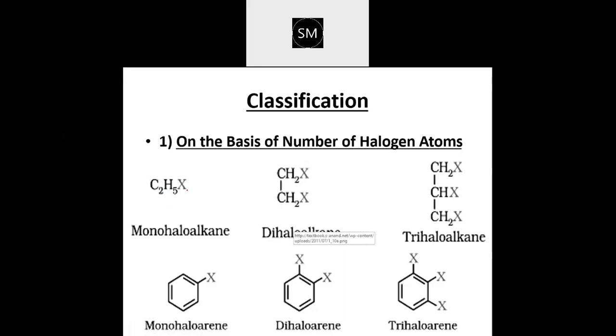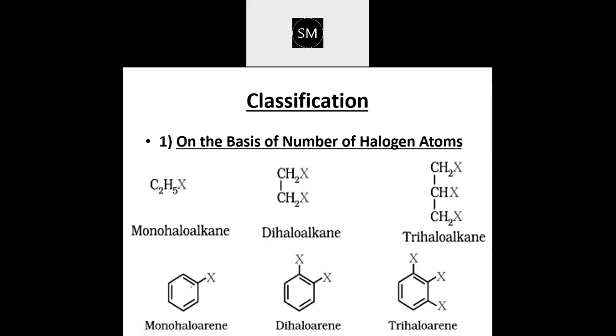From ethane, one hydrogen is replaced. Here, see, from ethane, two hydrogens are replaced. And here three hydrogens are replaced. Here they have taken propane. Okay, the first two are ethane. The third one they have taken is propane. But you can explain that with methane itself.